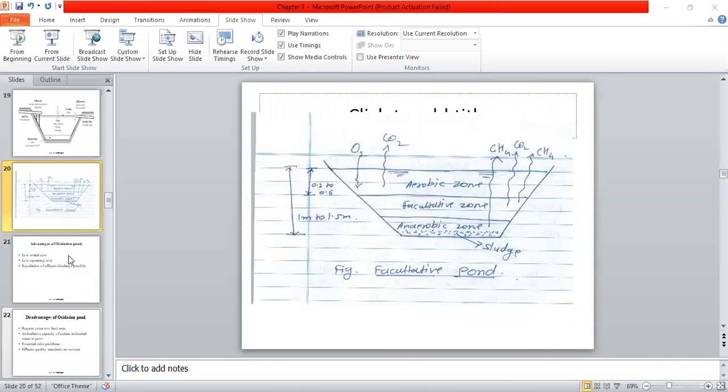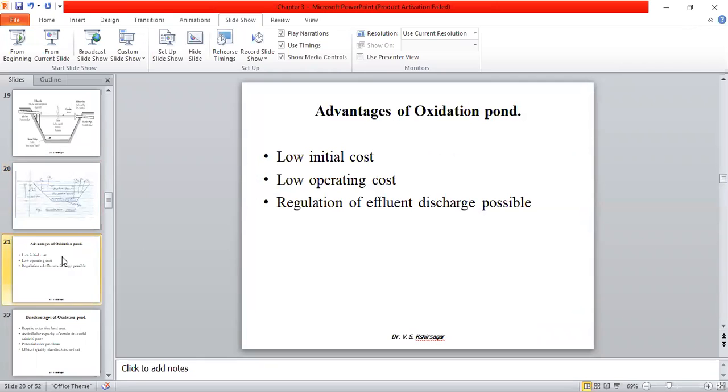Okay, now we'll see the advantages and disadvantages of this oxidation pond. It has a low initial cost, low operating cost, and regulation of effluent discharge is possible. Regulation of effluent discharge is possible in the sense that you can continuously add and allow the effluent to leave, and keep on checking the parameters.